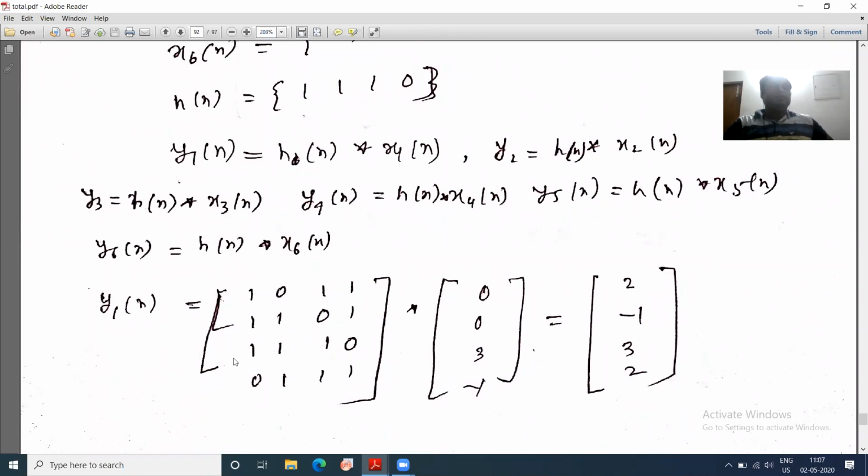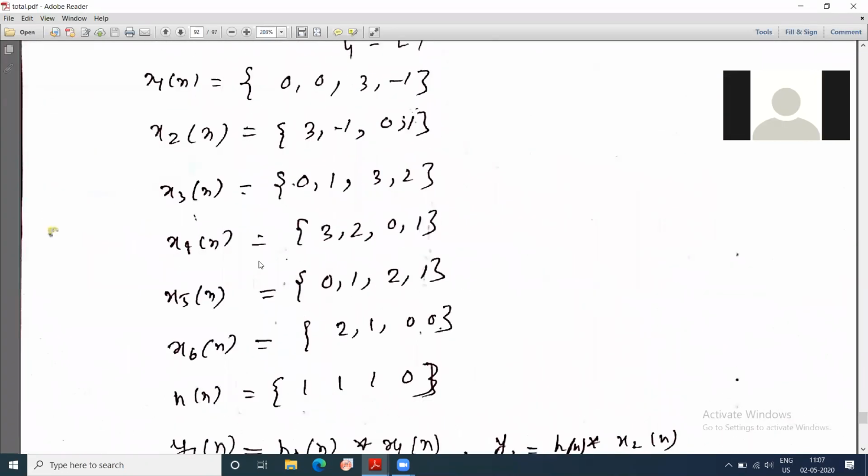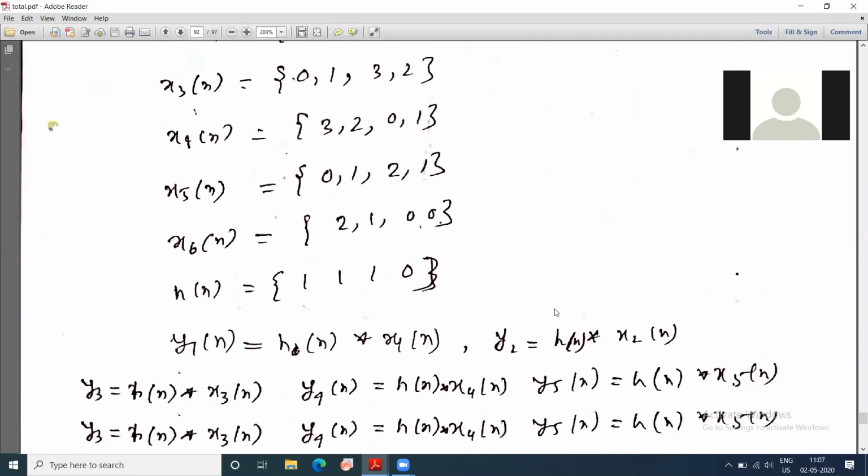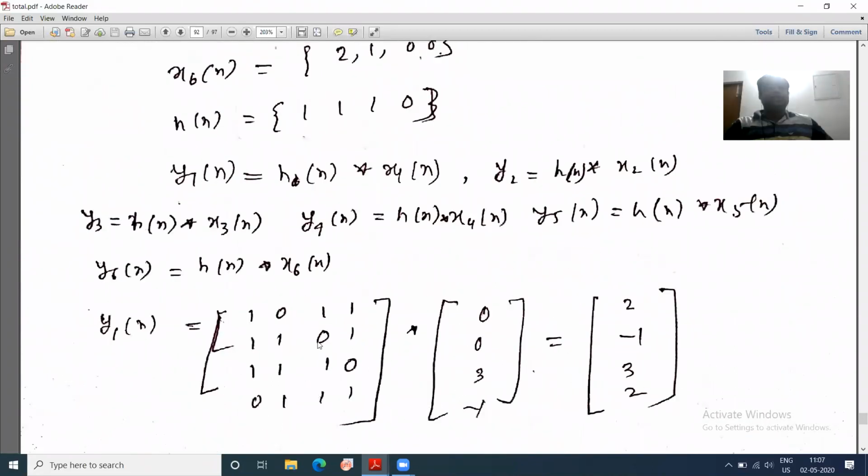So y1 of n equals h of n convolved with x1 of n. What is x1 of n? x1 of n equals 0, 0, 3, minus 1. If you write 0, 0, 3, minus 1 and multiply this, then you can see that for the first row in this column, this is 1 multiplied by 3, and 1 into minus 1, so this will be equal to 2.